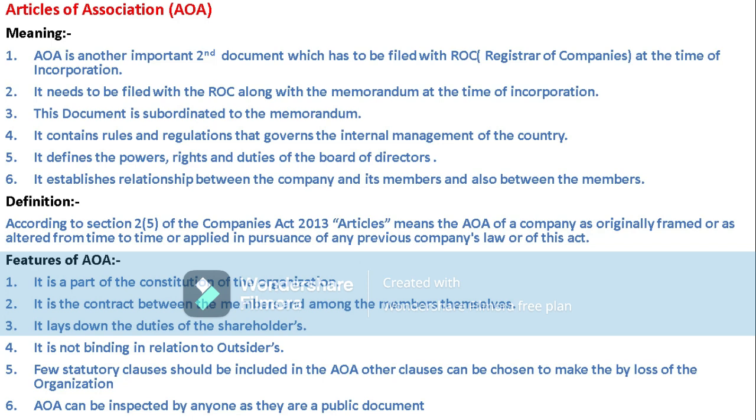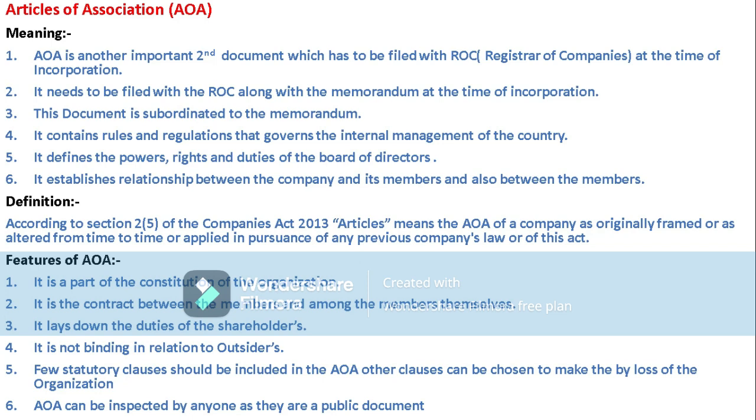Any contracts between them can be seen in the articles of association. The rules and regulations, how they are related, and the procedure to be followed while going for a contract between these members will be presented in the articles of association.